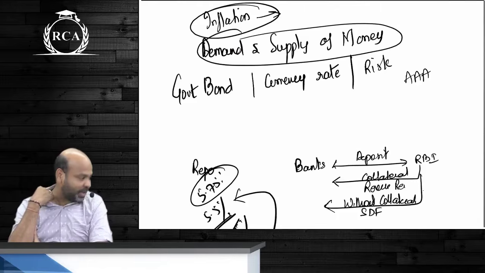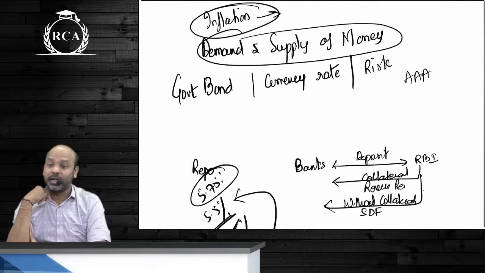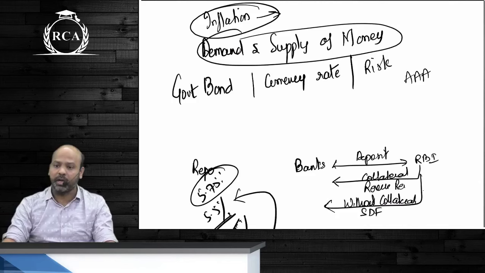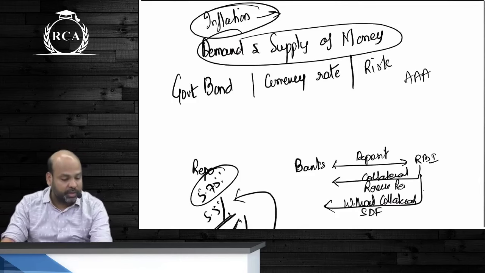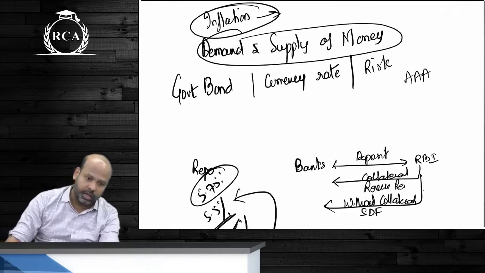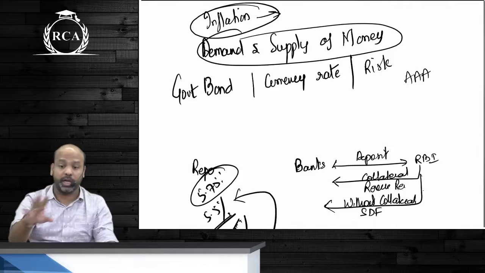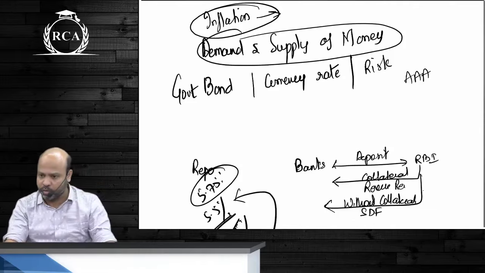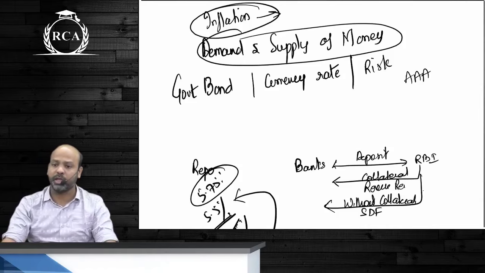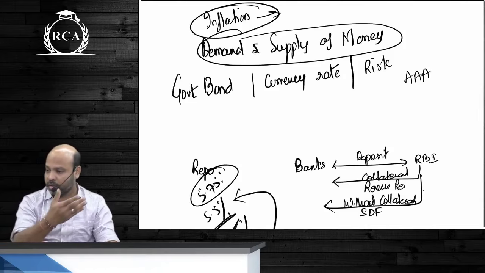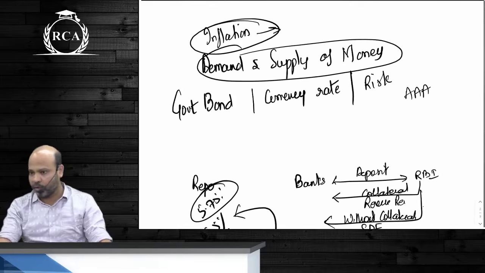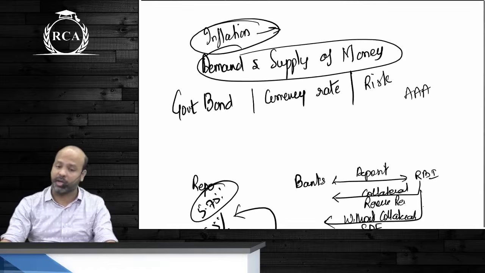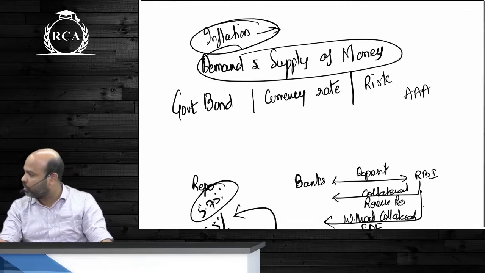The demand and supply of money, guys, will also have an impact on the interest rates that prevail. If there's a higher demand for money and a lesser supply, interest rates will increase. If there's a higher supply of money and a lesser demand, beta, the interest rates will decline. ऐसे सोचो beta that there are people ready to lend 10,000 crore rupees, but the amount that people want to borrow is only 1,000 crore rupees. Don't you think, beta, the borrowers will now dictate the terms? They will obviously want to borrow at a lesser rate. Are we understanding this? Demand and supply.